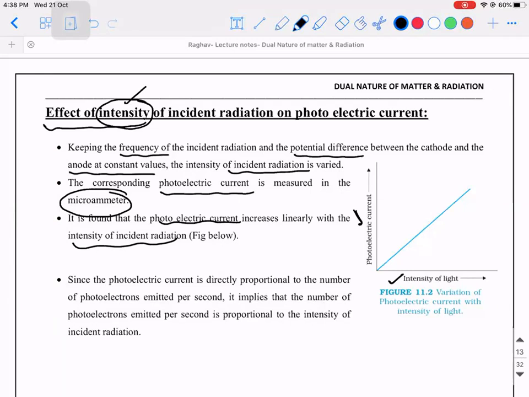And this is a graph. Okay, this one also I took from your textbook. This figure 11.2 is the variation of photoelectric current with intensity of it. Clear, guys?